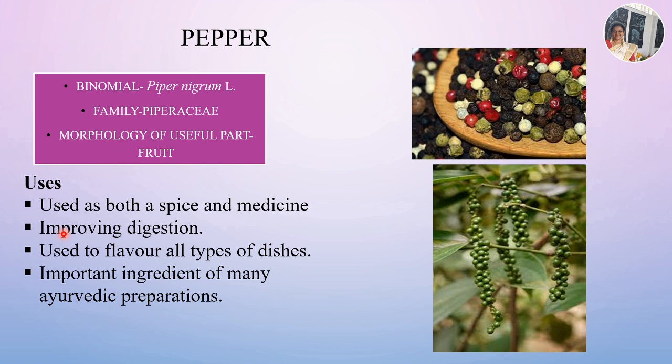It is rich in antioxidants, which help the body to fight against oxidative stress and harmful pathogens. This pepper is an important ingredient of many Ayurvedic preparations, and it's used to flavor all types of dishes.